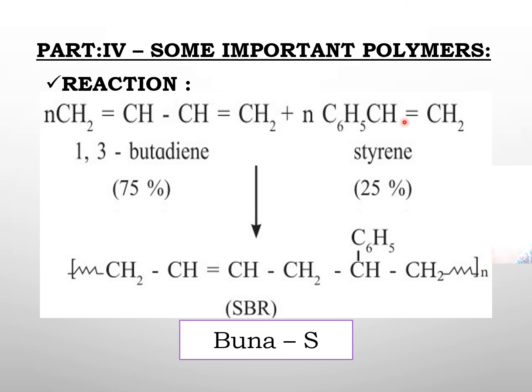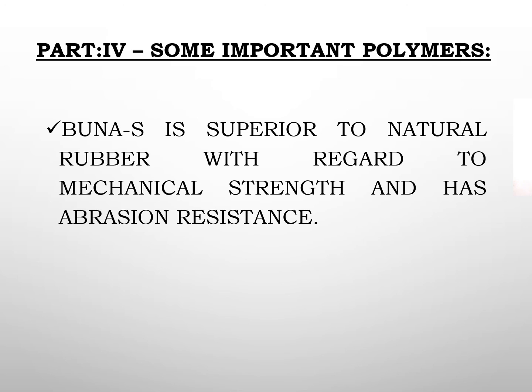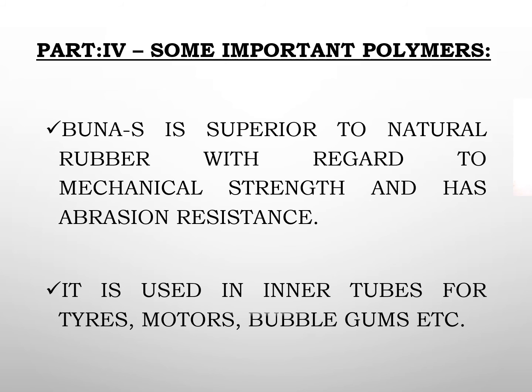Here this double bond also breaks homolytically. One electron goes here and one electron goes here. And that is how they combine and a chain of copolymer is formed, in which n molecules of this combine to form the Buna-S rubber. Buna-S rubber is superior to natural rubber with regard to mechanical strength and abrasion resistance. It is used to make the inner tubes for tires, motors, bubble gums, etc.